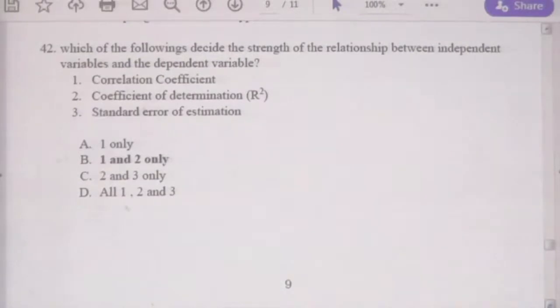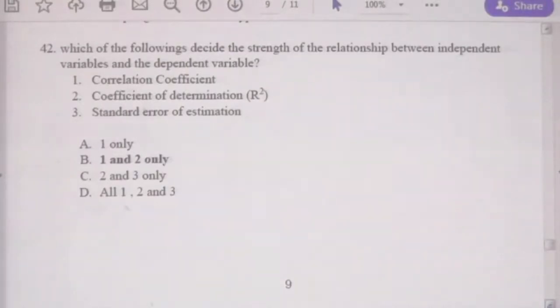Which of the following decides the strength of the relationship between independent variable and dependent variable? I will bring you to the lesson we discussed in our seminar series. Can you remember we discussed a lesson called correlation, regression analysis, simple regression analysis?